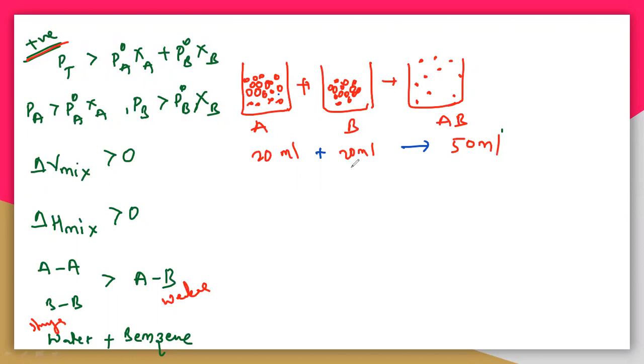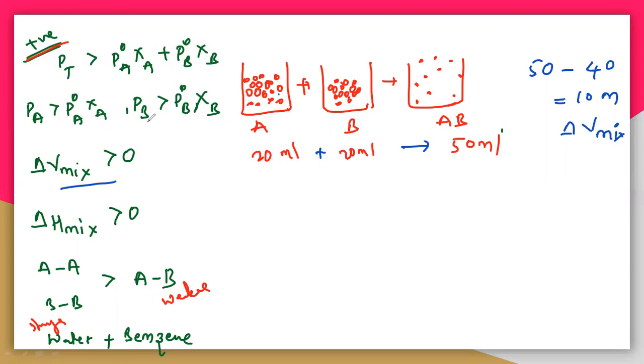So volume increases. You can check here the final volume, which is 50, minus the initial volume, 20 plus 20, 40. You are getting 10 ml. This is the delta V mix, the change in volume after mixing, which is greater than 0. You are getting 10 ml extra here, because the volume is increasing.